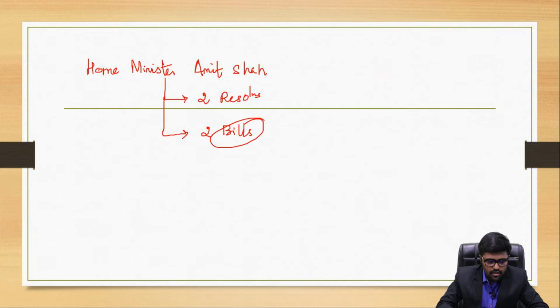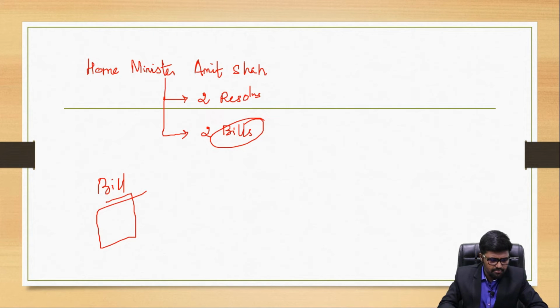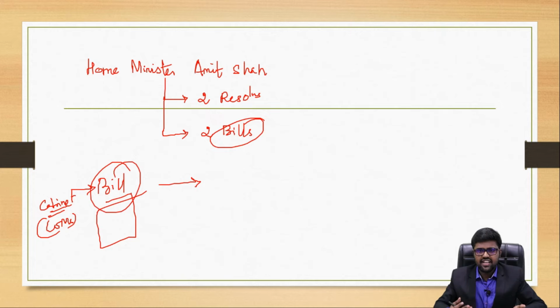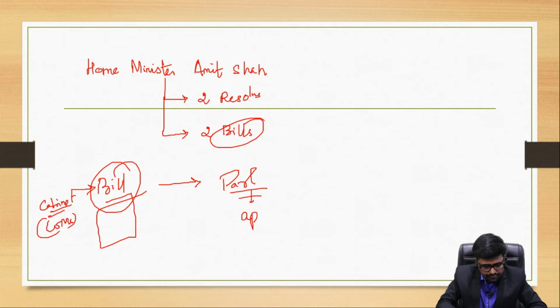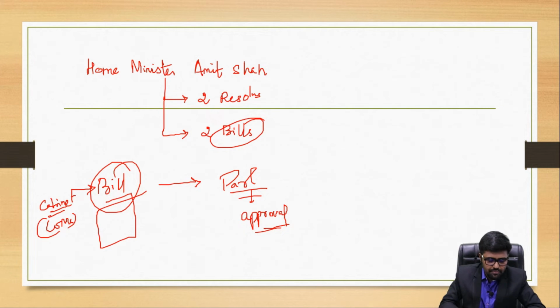Now coming to bills. Long story short, a bill is nothing but a set of proposals, full of proposals: I am intending to do this, that, everything. That bill will be initiated by the cabinet, or council of ministers. So the bill will be prepared and sent to Parliament. Why? To get the approval. Parliament represents mini India, right? Because Parliament is full of representatives of the people, so it is the will of the people.